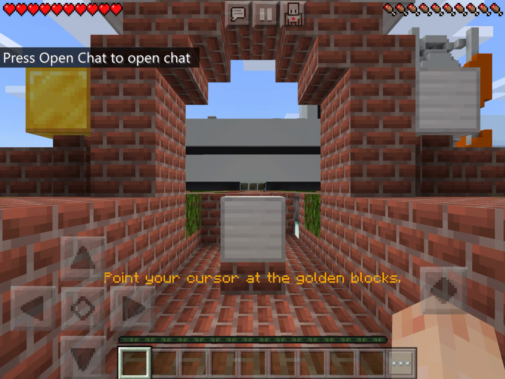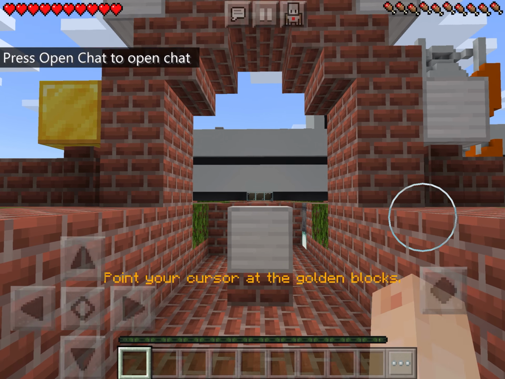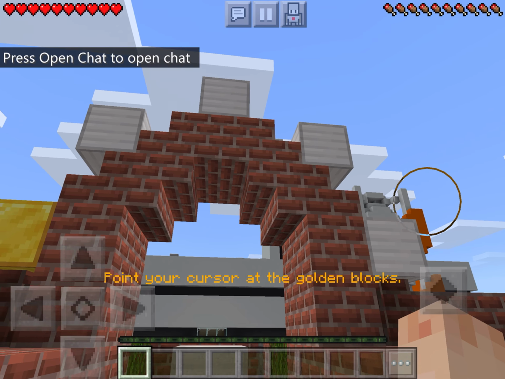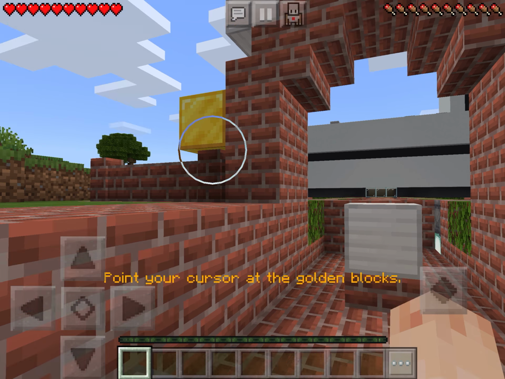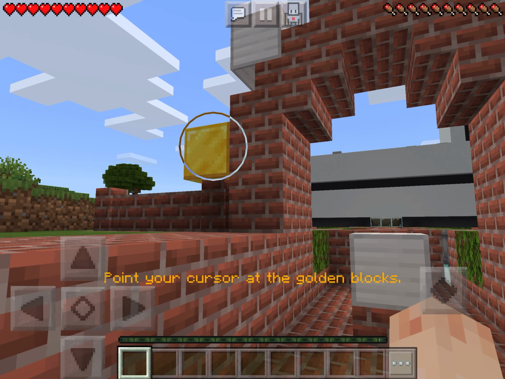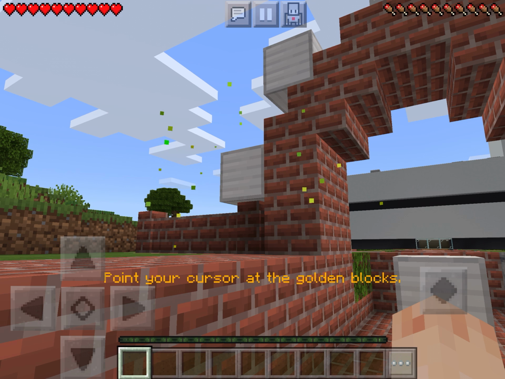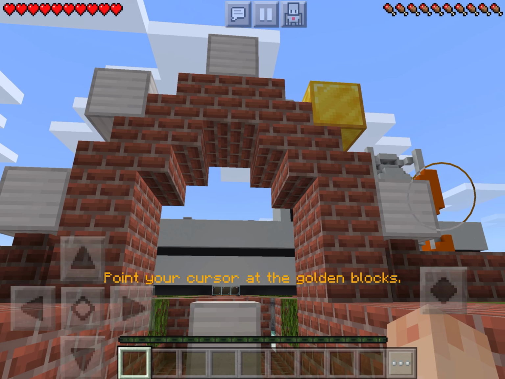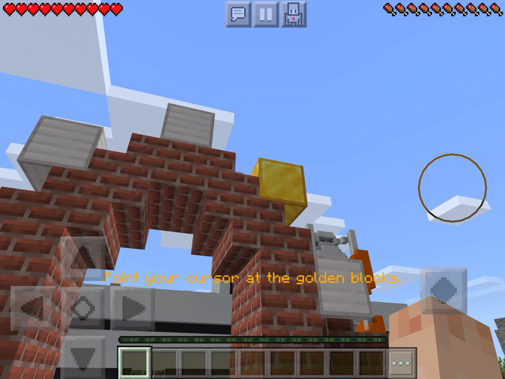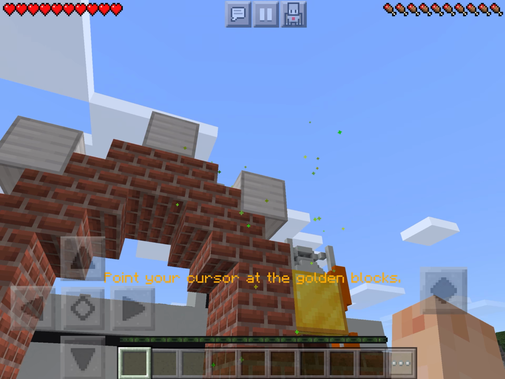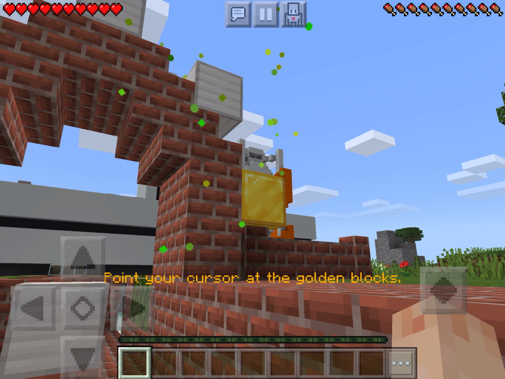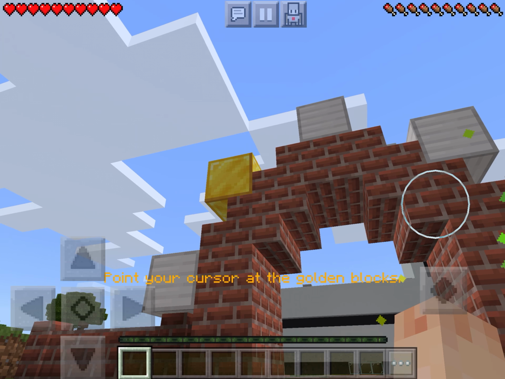Okay. So in the beginning here, we're just kind of figuring out movements, okay? The first thing we have to do is point your cursor at the golden blocks. That does not mean put your finger on the golden blocks. That doesn't work for some reason. What it means is you want that golden block to be right in the middle of your view screen. And you're going to know you hit it when the golden block starts kind of sparking, giving you fireworks. So you just want the golden block in the middle of your view screen. That one took me a little bit to figure out.